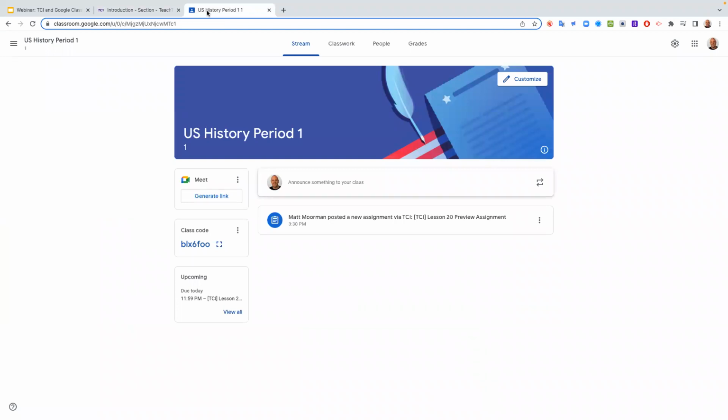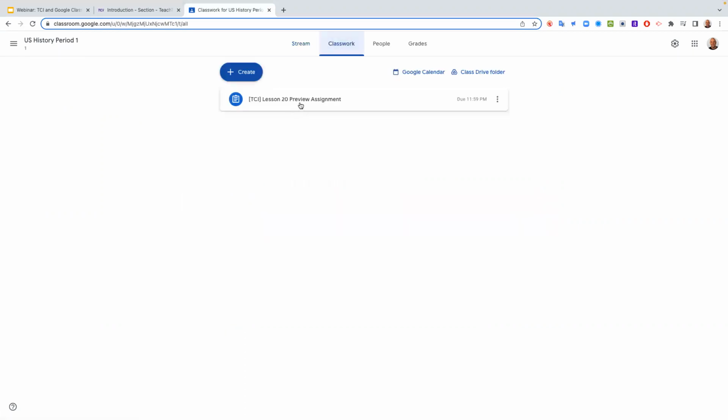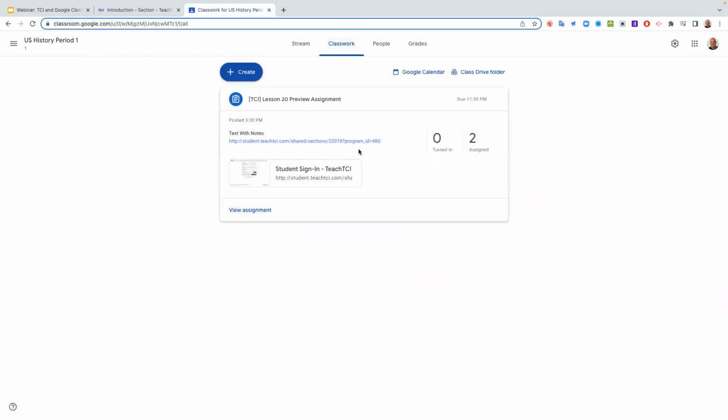But if you do teach secondary science or social studies, you will probably need to set up more than one Google Classroom. So here, if I go into my classwork, you can see that I have this assignment here that's from TCI, and it says text with notes.